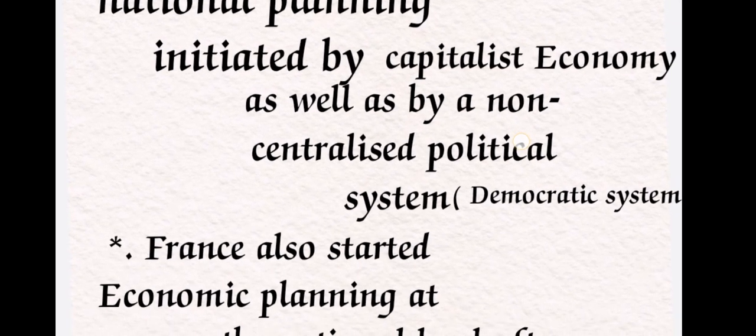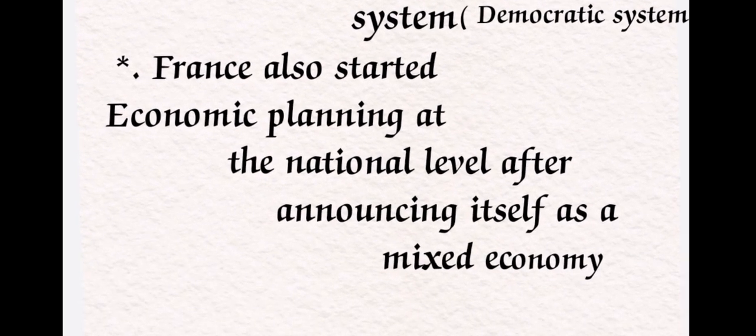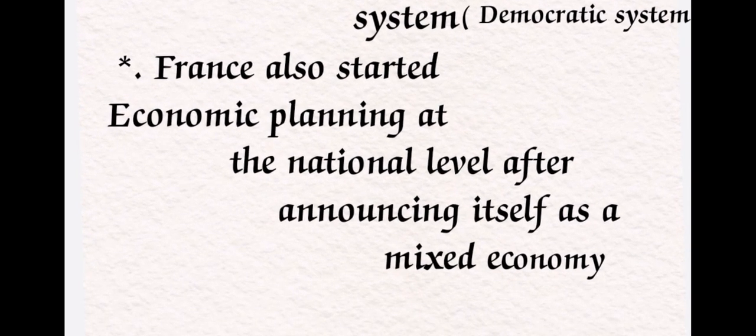They started adopting this important national planning in their countries. Okay, so France started economic planning at the national level after announcing itself as a mixed economy. It means a capitalistic economy and a socialistic economy are both mixed into one thing, which is known as a mixed economy. In India also we are following the mixed economy. So after announcing the mixed economy, France also adopted national planning at the national level.